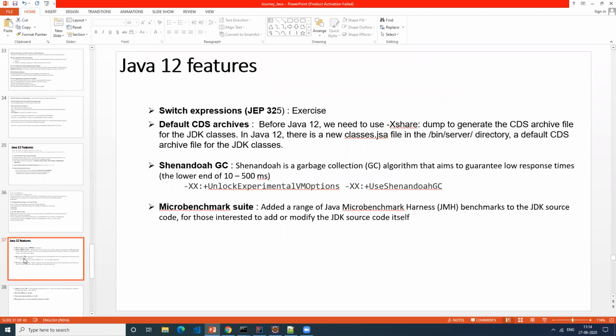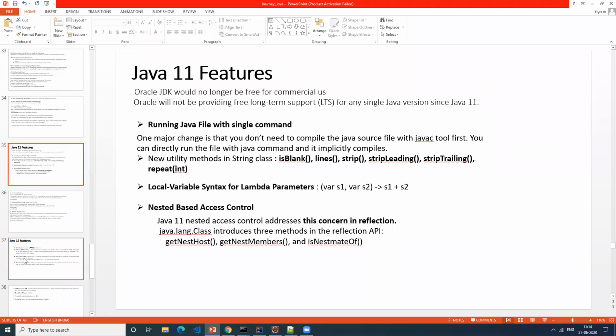Before I get into Java 12, in Java 11 there are a few things I wanted to highlight. I could not cover them, I could not do the exercise of these things in the last session. Maybe I can briefly tell you about these exercises. I can just show you the code, how it looks, just to get an understanding of these Java 11 features.